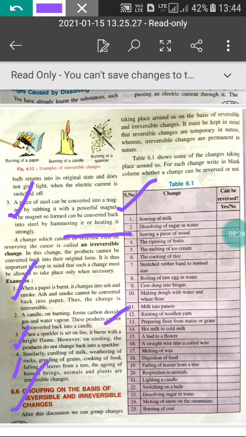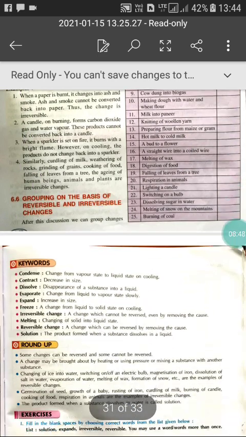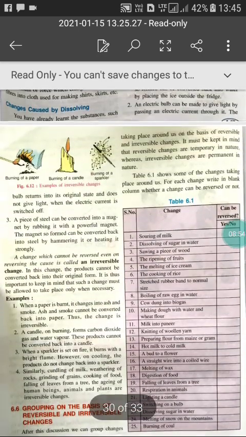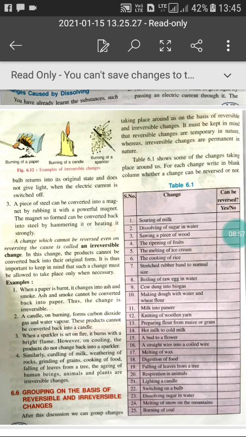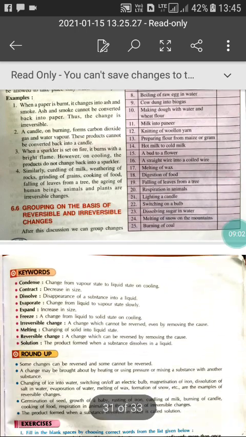So the first one is whether the changes can be reversed, so you have to write yes or no. Souring of milk can be reversed? No. Dissolving of sugar in water? No. Sawing a piece of wood, the ripening of fruits, melting of ice cream, cooking of food, these are the examples given. So you have to do these yourself. And this chapter, Changes Around Us, is completed, and the changes in table 6.1 you have to do yourselves. And now come to the keywords.